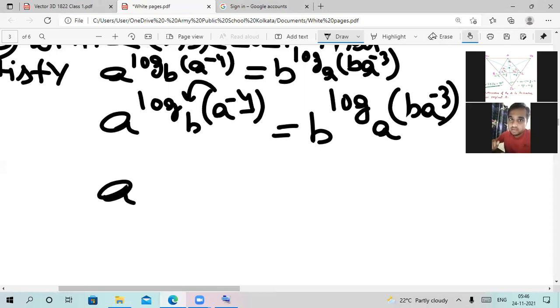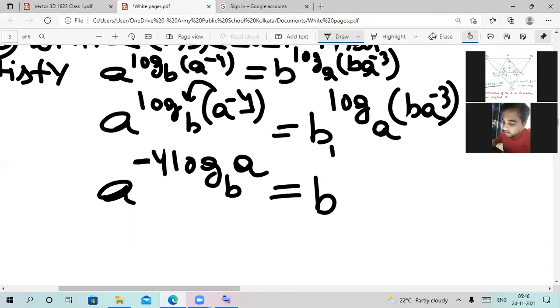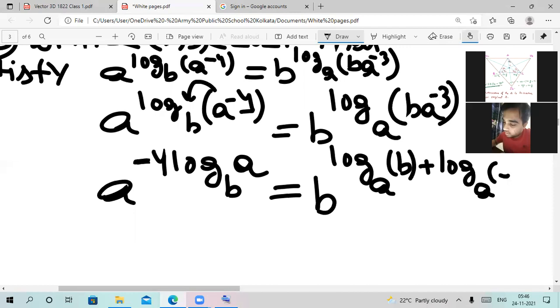So what we can do here is we can have this minus 4 out, and we can write this as log of b and a here like this. Similarly here we can have log of a b plus log of a into a to the power of minus 3.